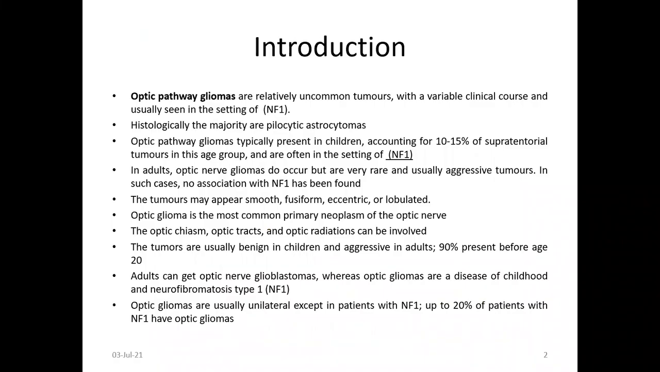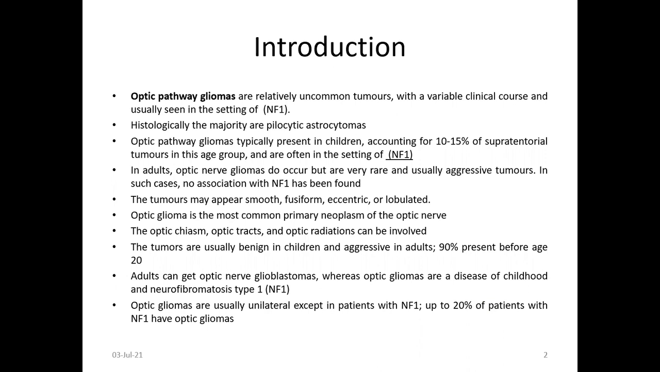In the introduction, optic pathway gliomas are relatively uncommon and have a variable clinical course, usually seen in the setting of neurofibromatosis 1. Histologically, the majority are pilocytic astrocytomas in the children group. Optic pathway gliomas typically present in children, around 10 to 15% of supratentorial tumors in the age group in the setting of NF1. In adults, optic gliomas do occur, but are very rare and aggressive. In such cases, there is no association with NF1.